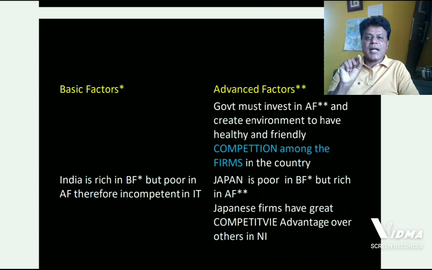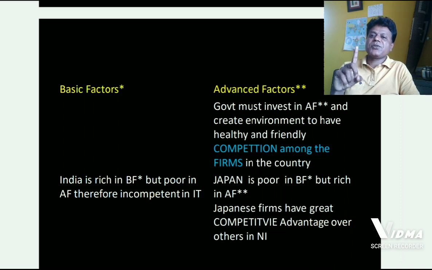Porter is trying to focus on advanced factors which are responsible for competitive advantage or spirit amongst the firms at domestic level. If government spends money on improvising advanced factors, then the country will be successful in international trade without any doubt. This is what Porter is trying to explain through this first attribute of his particular theory.